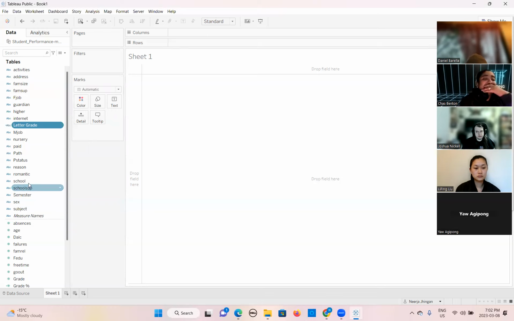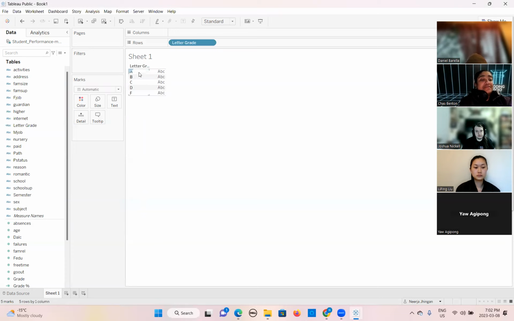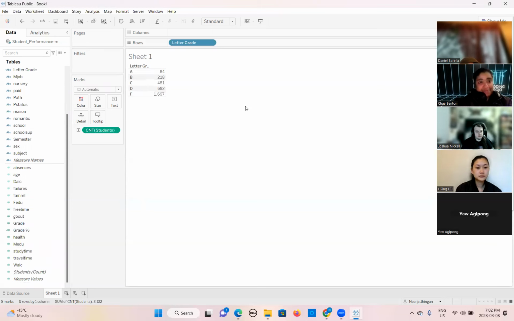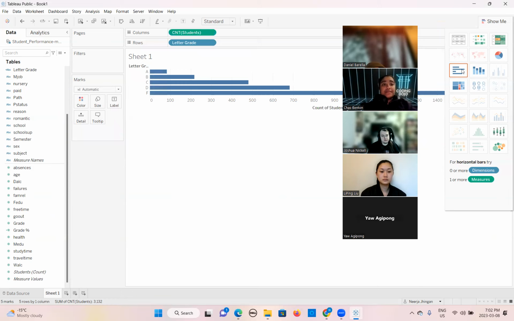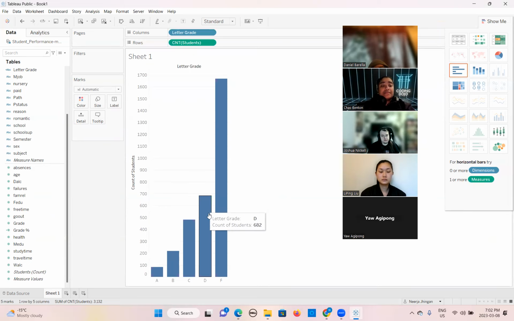Okay. So now we will show, based on the grade, the number of students. So I will double click on that, right? Now you can see it is showing the letter grades A, B, C, D, F. So now we can show the number of counts, right? So we are just showing the table here, right? If you want, you can change it into a graph. This is your choice, okay? And this is a graph, okay? So this is one point.